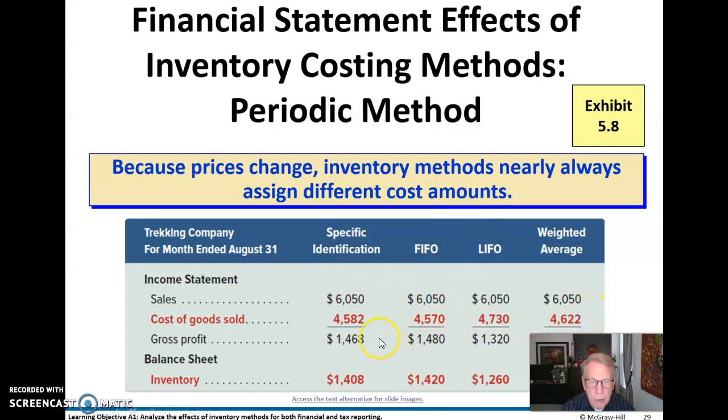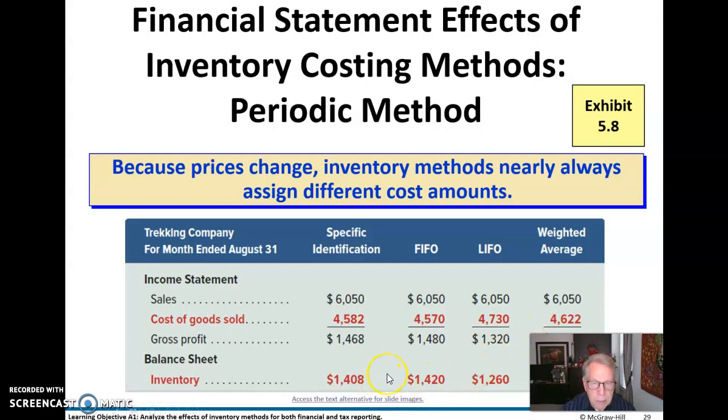Okay, so now if we look at these in total, we see the different cost of goods sold here and the different associated gross profits. Now the sales are going to remain the same. So the gross profit here is going to be the lowest under FIFO or LIFO. And weighted average will always fall between LIFO and FIFO, which it does here.